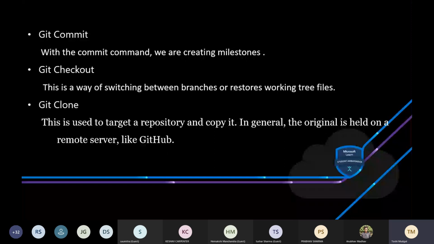Okay, can you please repeat the commit one? I didn't get it properly. See, commit is, you've got the three stages. Commit is like you are saving it, in a present state you are creating a milestone, like in a game. You might have played games in which milestones are there, right? It is something like that. When I show you the demo, I think it will be more clear to you. It is like capturing a snapshot. This won't change. This is a version.